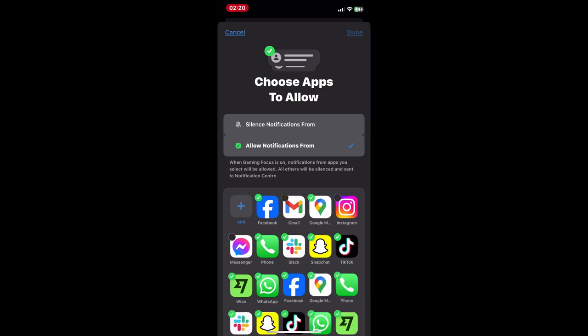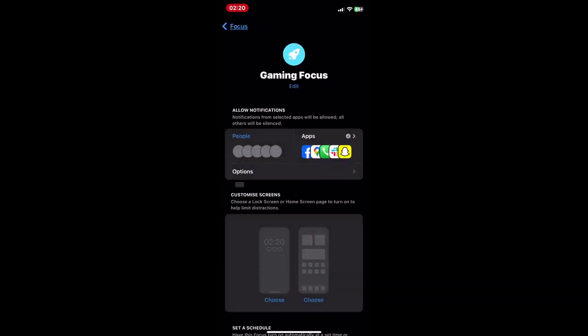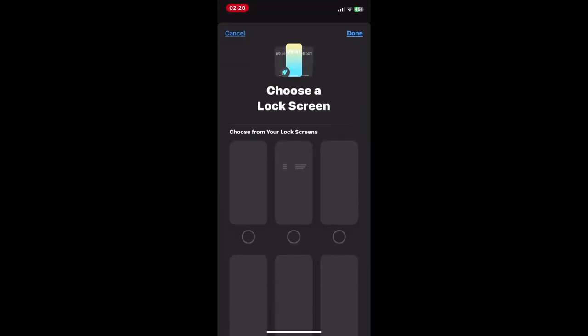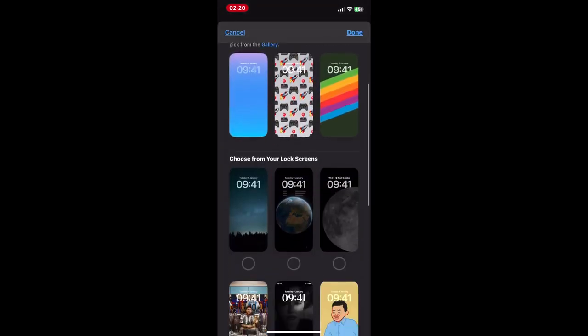So there are built-in focus modes like sleep, work, personal, and do not disturb, and you can create a custom focus by tapping on the plus icon in the focus settings to create a new focus mode. Name it according to your need, for example, study time, and you can customize notifications for that specific custom focus.